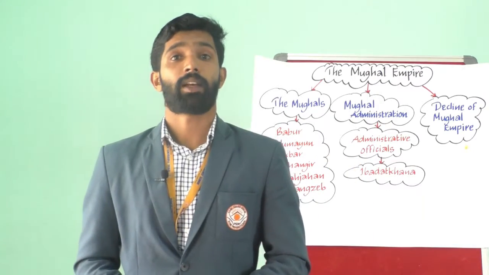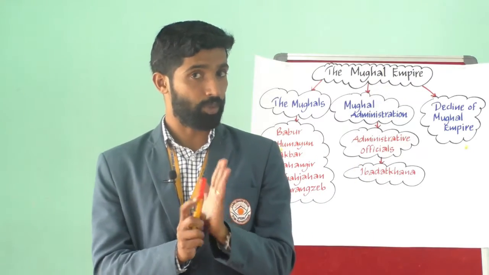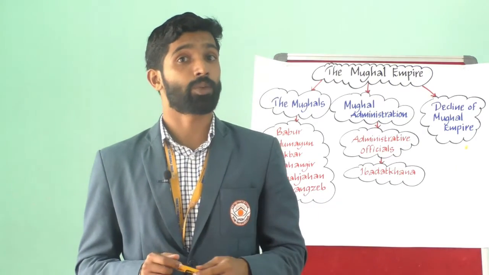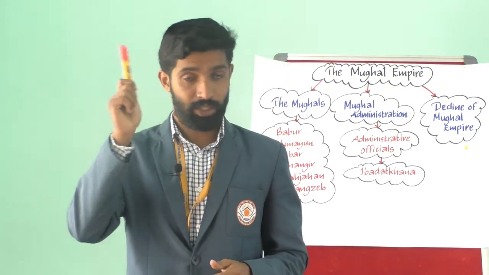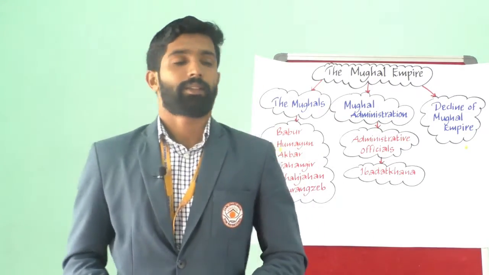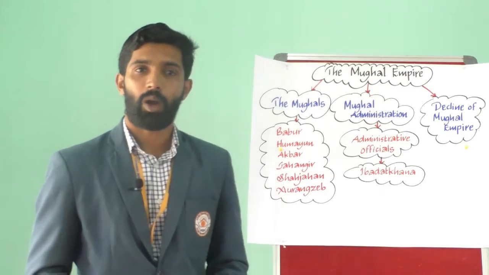Shah Jahan shifted the capital of the Mughal Empire from Agra to Delhi and ruled from the Red Fort, Lal Qila. Okay, you must have visited it. And the last, Aurangzeb.